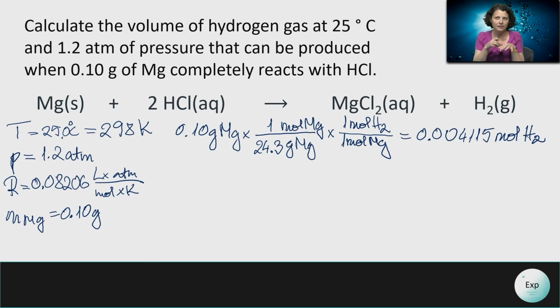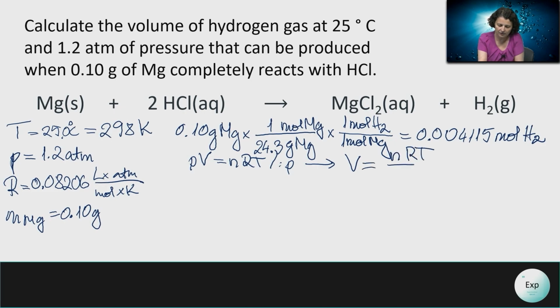We have the moles, we have the temperature, we have the pressure, we know the constant. We can estimate the volume of the hydrogen gas. So if our original equation is PV equals nRT, if we divide both sides by the pressure, then our volume will be equal to nRT divided by pressure. So let's plug in our values.